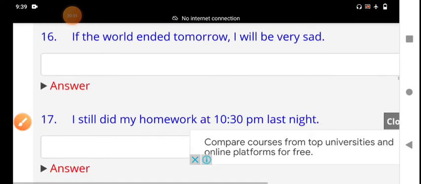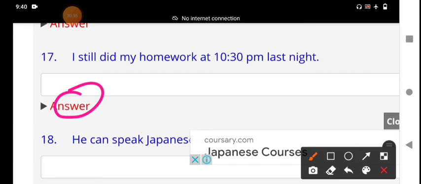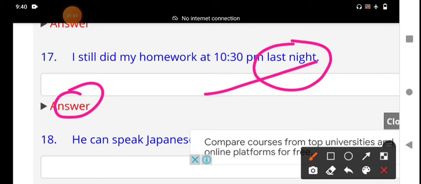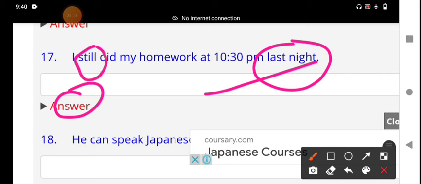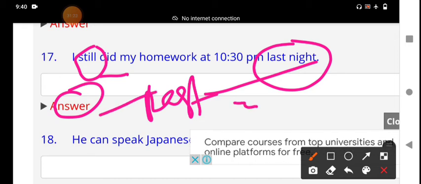And then we go to the 17th one. What is the 17th one, my dear student? I still did my homework at 10:30 p.m. last night. It is an already completed action, but in a certain period it has been going on. Still is a keyword, an adverb of time. We should use past continuous tense, not simple past tense.